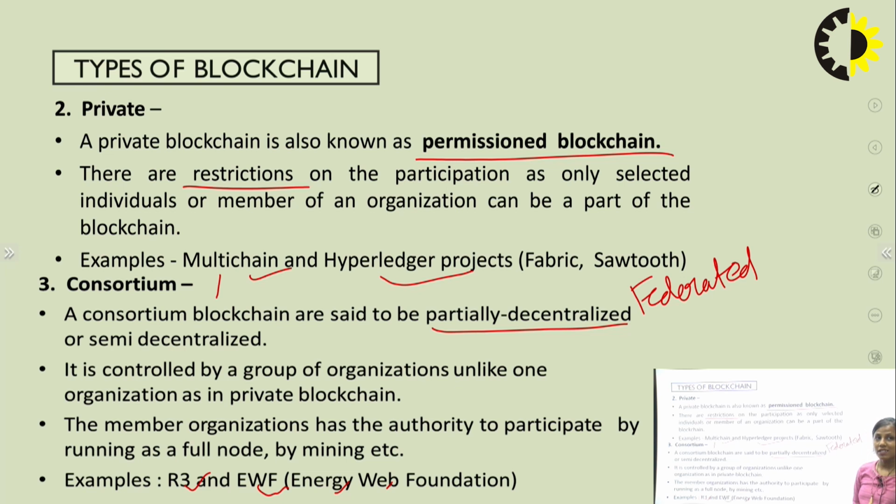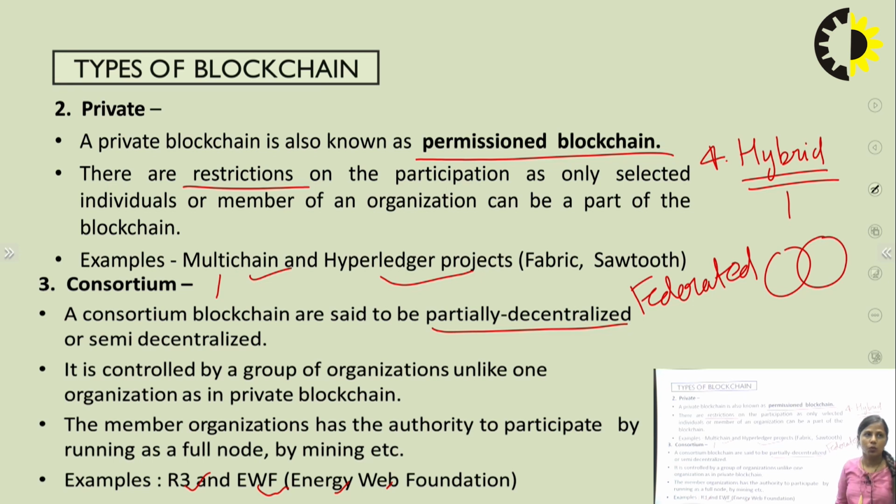One more case is the hybrid blockchain. It is a combination of all three blockchain types. Whenever we require permissionless, we can participate in the permissionless blockchain. Whenever we want to participate in the private blockchain, we can participate in the private. So it is a combination of public, private, and consortium, and that is called the hybrid blockchain.